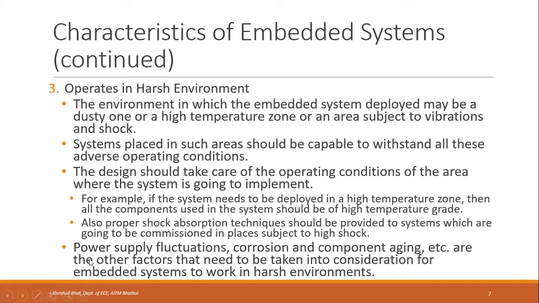Then power supply fluctuations, corrosion, and component aging are other factors that need to be taken into consideration for embedded systems to work in harsh environments. Other things also happen, right? Some fluctuations in the power, maybe during rainy seasons, then corrosion and aging of the components with time. These are all factors that need to be considered.